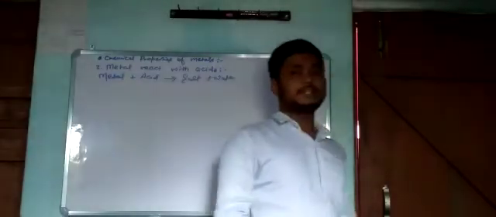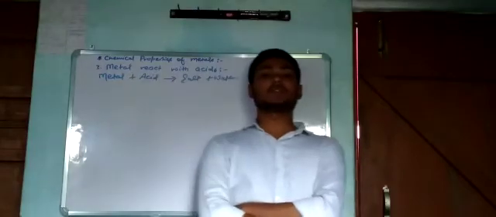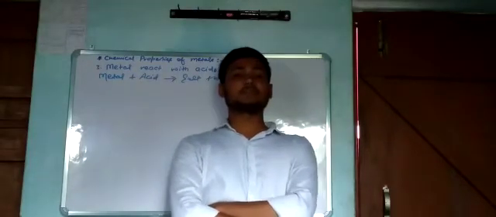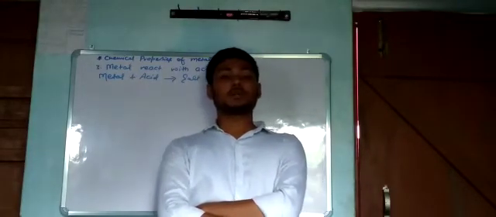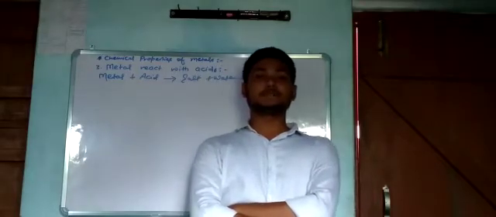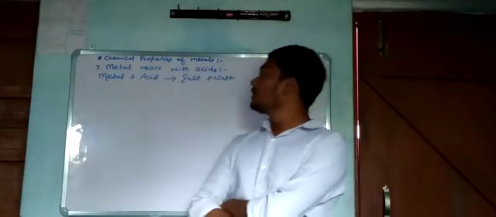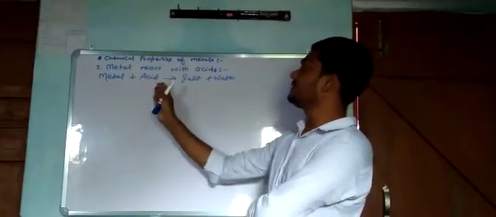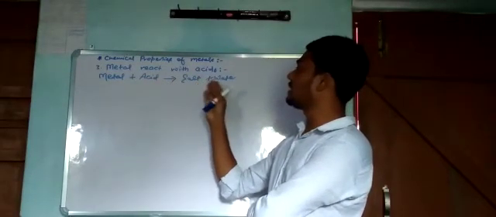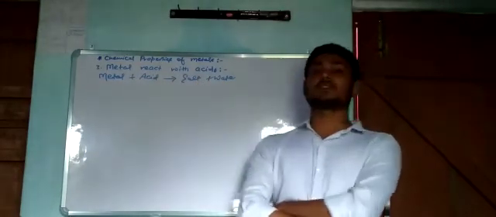of metal and acid we already see in chapter 2, acid, base and salt, in which we talk about chemical properties of acid. So whenever metal reacts with acid, it always forms salt and water. Okay.